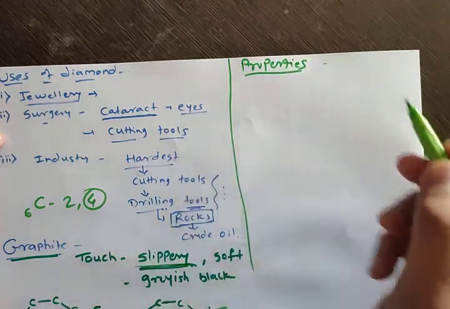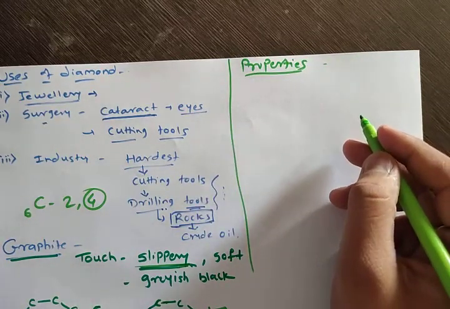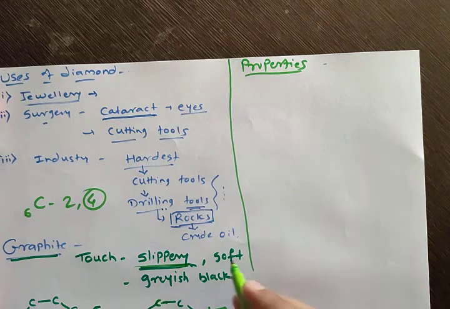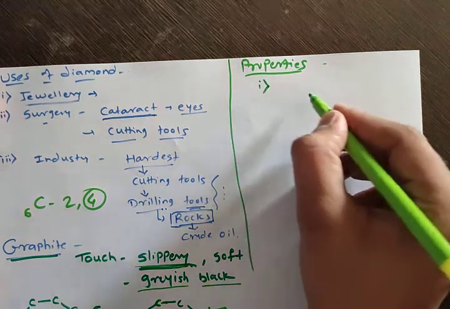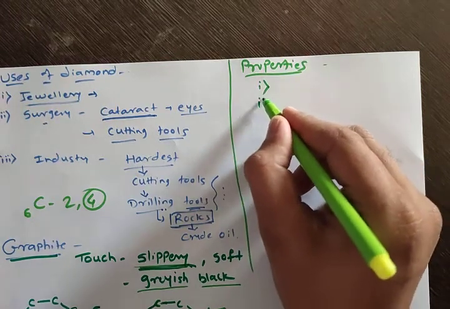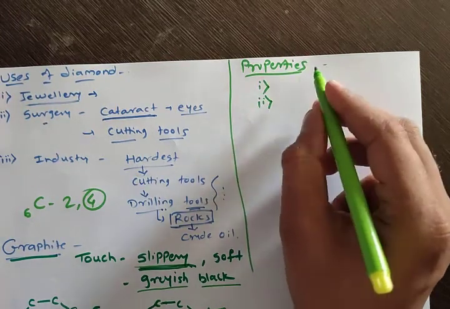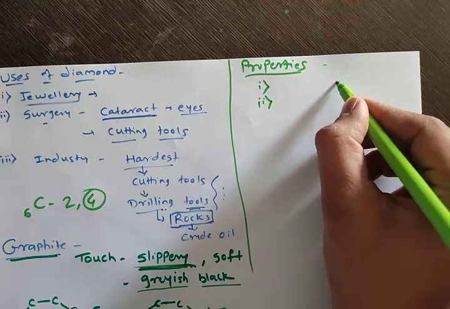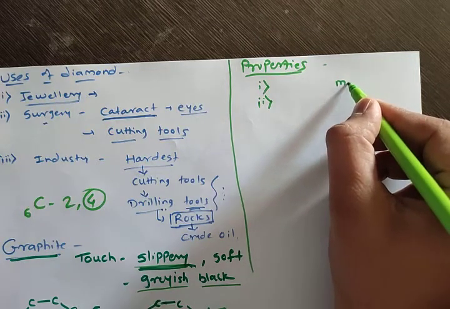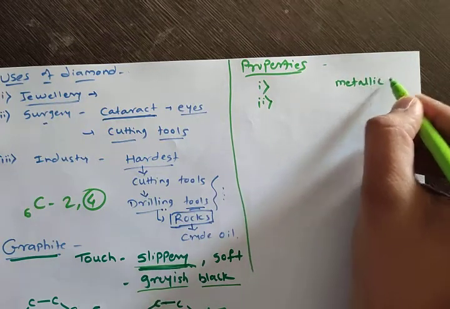So 2-3 properties I already told you. First property is appearance, how it looks: it is grayish black in color. Then one more property, it is lustrous. It has a metallic luster.